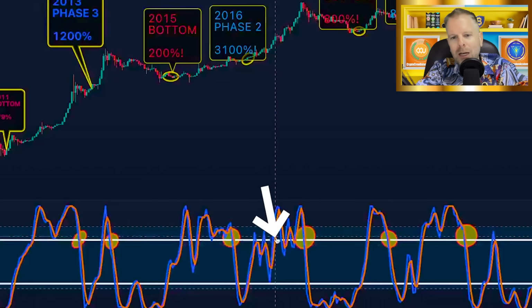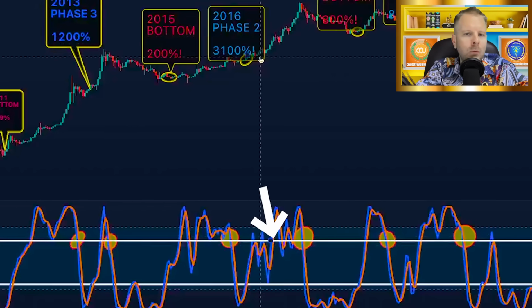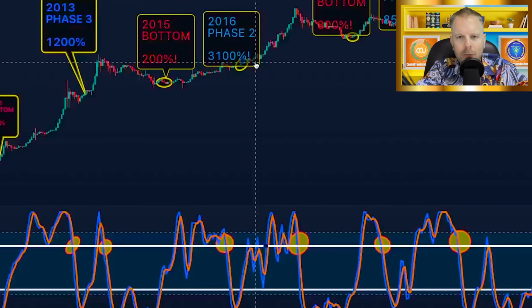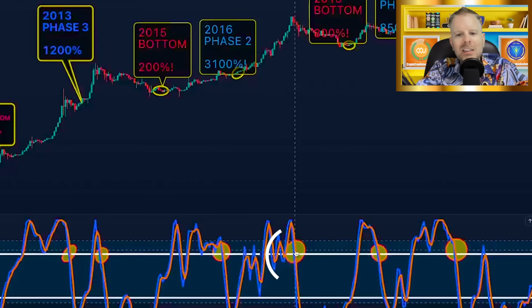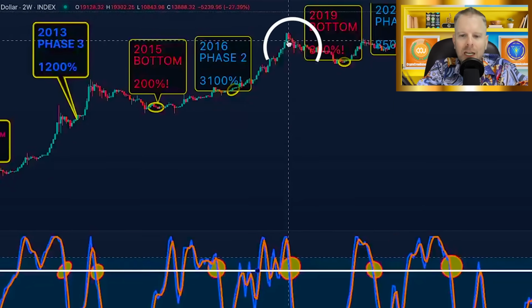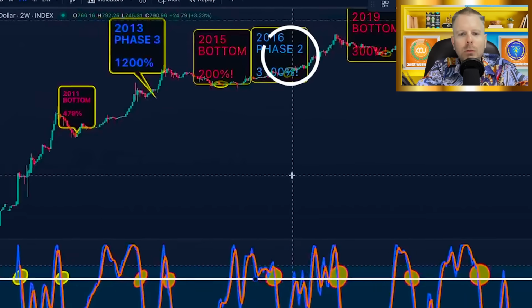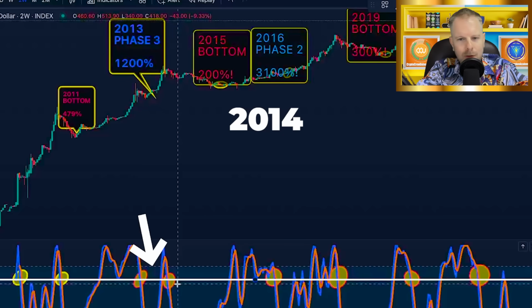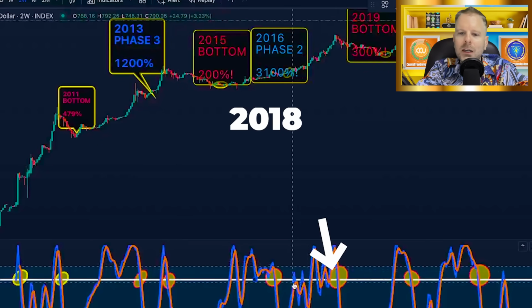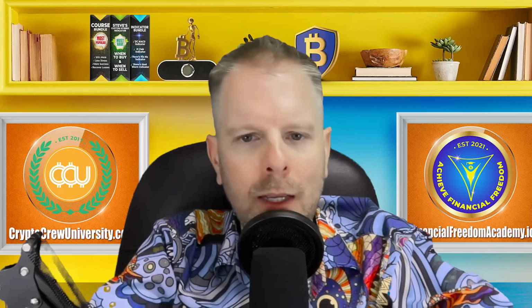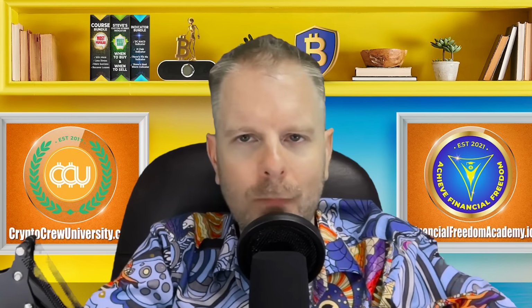And when we came back above this line, that's when the market really started to take off and go absolutely parabolic, right? And what you can see is that we had our second time in January 2018, precisely at the market cycle top. So we were 3 for 3. We had our 2011, precisely 2. We had our 2014, precisely 2. And now we're in that 2018 cycle, and we had exactly 2 cross downs through the white line of the stochastic RSI. We are on a roll.